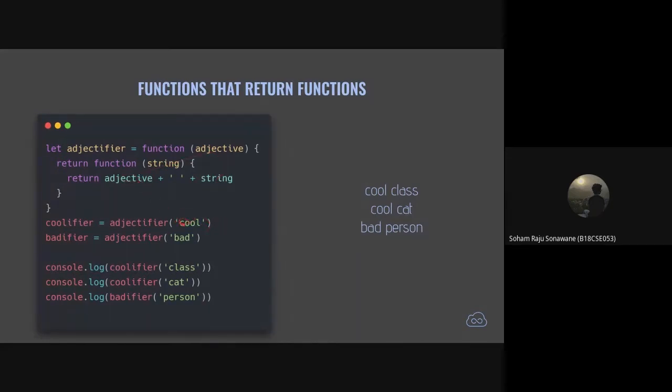So whenever I call coolifier, it just adds a string cool before the string that I pass it. Similarly, coolifier cat will give you cool cat, badifier person will give you bad person. So here we see how simple functions can return other functions, which are higher order functions.